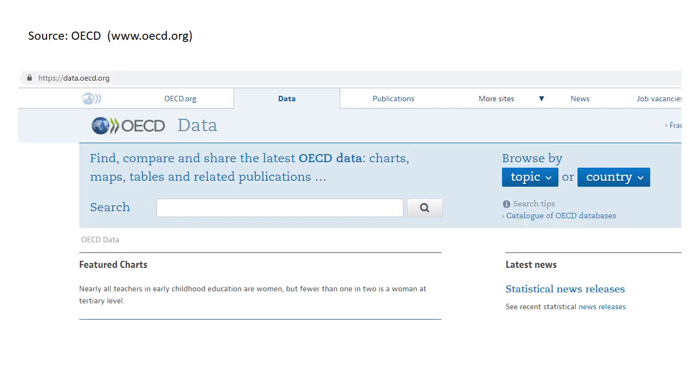Now the next source that you can look at will be OECD. OECD stands for Organization for Economic Cooperation and Development. This is an organization of mostly developed economies, like the US and Japan, which are members of this organization that help one another to cooperate for economic development. If you go into the website, there's a data section, and then you can search for whatever indicator you want, or browse by topic.